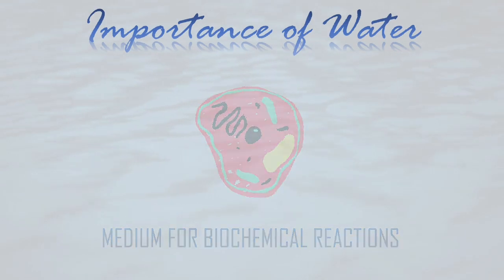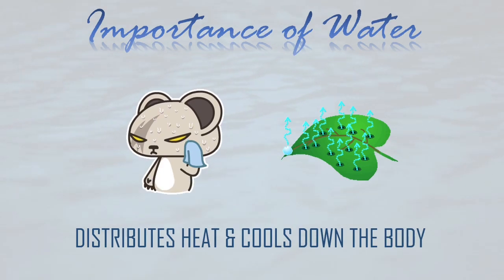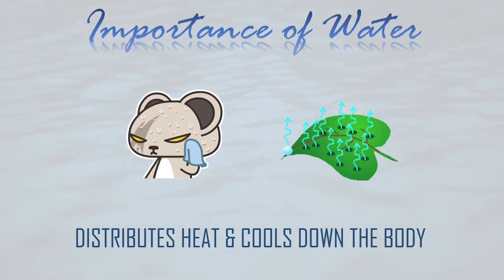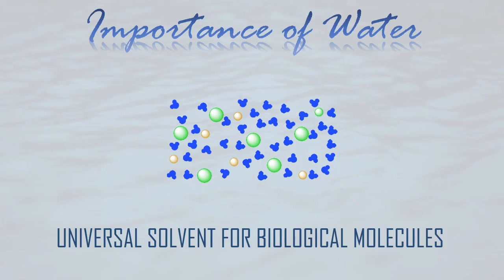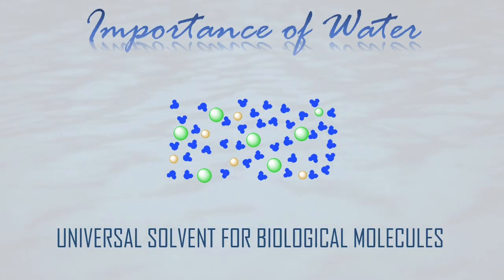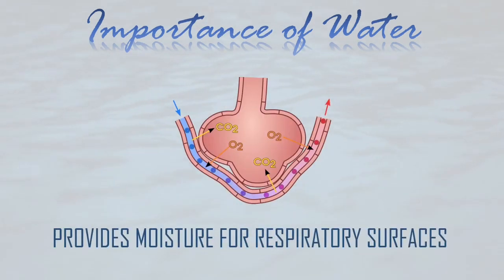Secondly, water maintains the body temperature as it distributes heat in the body and eliminates it through urine and sweat, and the same goes for plants through transpiration. Moreover, as we all know, water is a universal solvent for many biological molecules due to its polarity. Water also provides moisture to the respiratory surface to help diffuse the gas before division occurs.